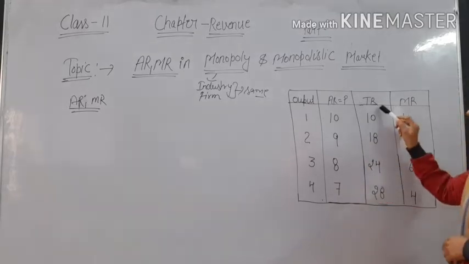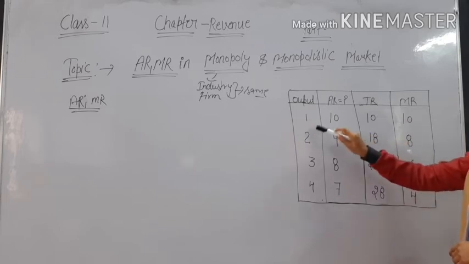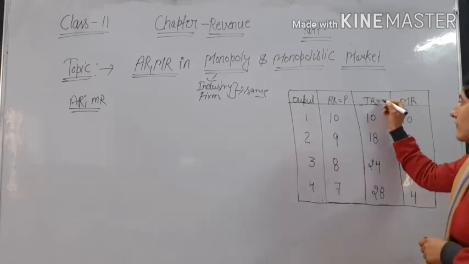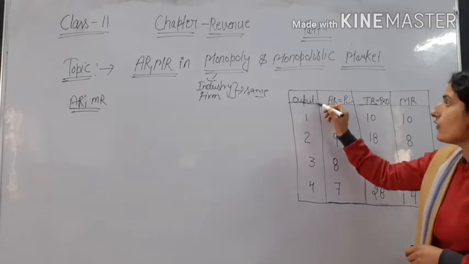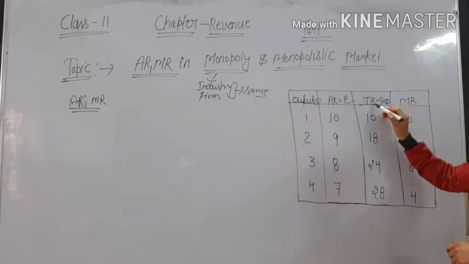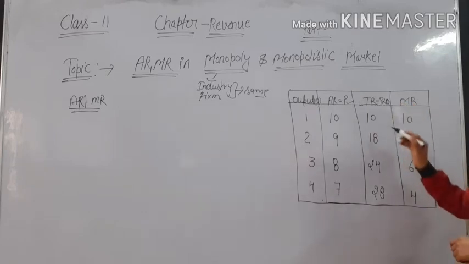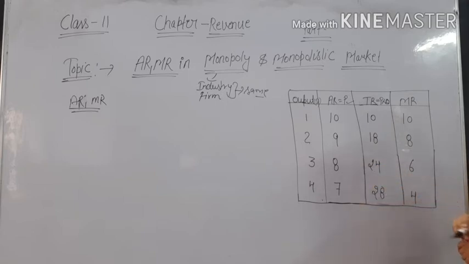Then TR, total revenue. What is the formula of total revenue? P into Q, where P is AR and Q is output. So P into Q means TR, total revenue. So it is 10, 18, 24, 28.